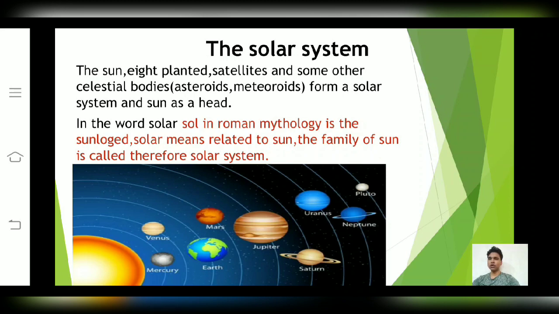In the word solar, Sol in Roman mythology means the sun. Solar means related to the sun, and the family of the sun is called the solar system. In our solar system there are 8 planets.